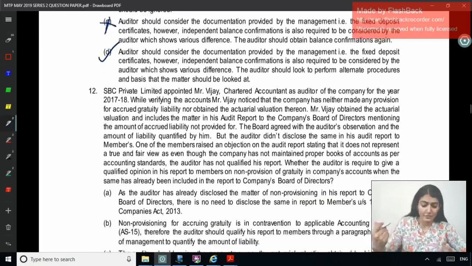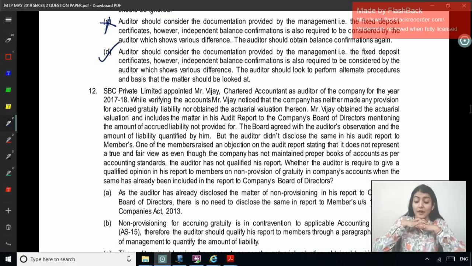Right, coming to 12. SBC Private Limited appointed Mr. Vijay, Chartered Accountant, as auditor of the company for 17-18. While verifying the accounts, Mr. Vijay noticed that the company has neither made any provision for accrued gratuity liability nor obtained the actuarial valuation thereon. Mr.